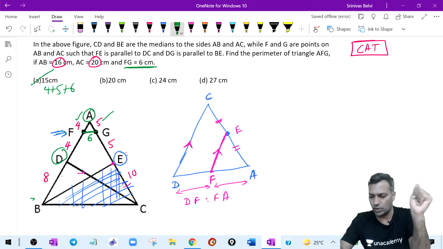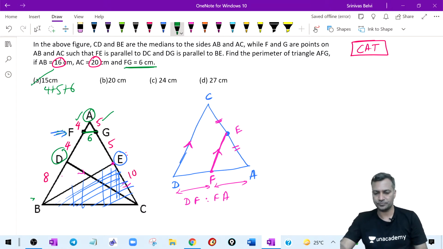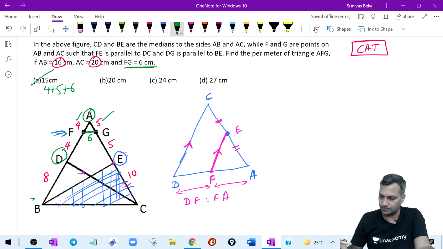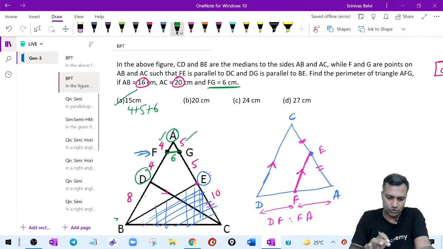Clear? Shall we go to the next one? All good so far? Warm up is done. Any doubts here? Anybody, any doubt, or are we good to go to the next? If there is a doubt, let me know right now. No doubt. Good guys, very smart. That's nice. All right, let's move to the next one.